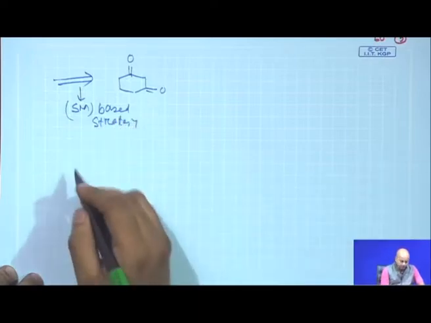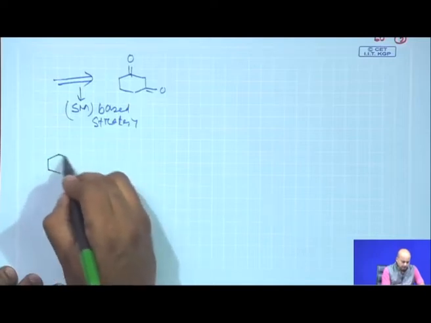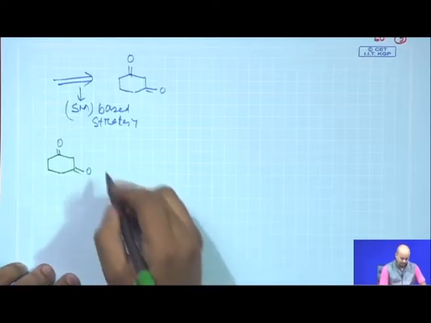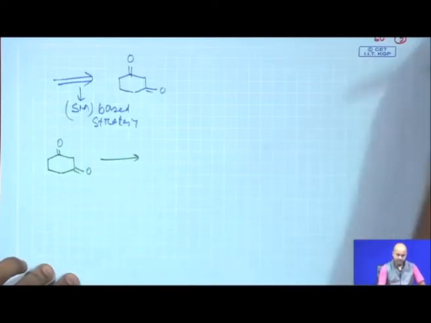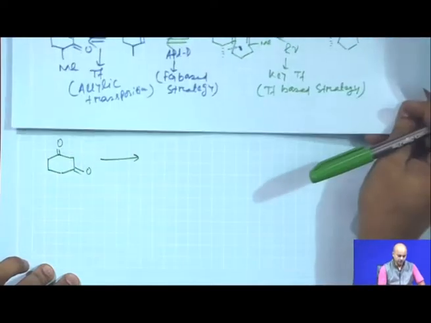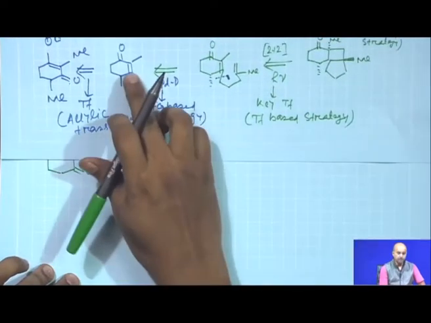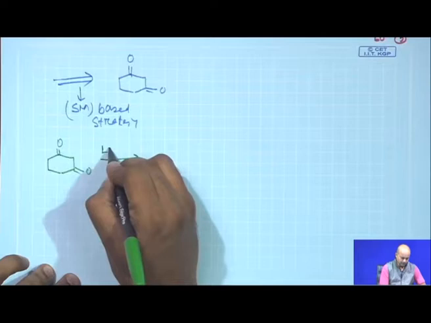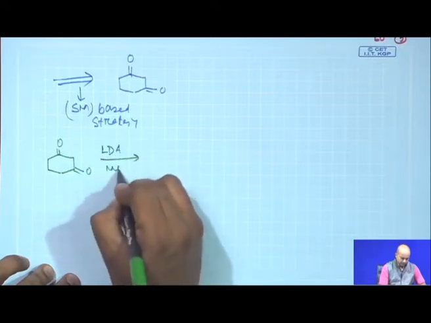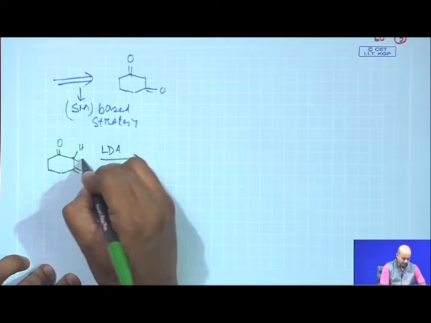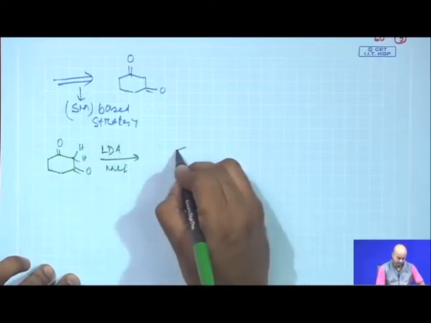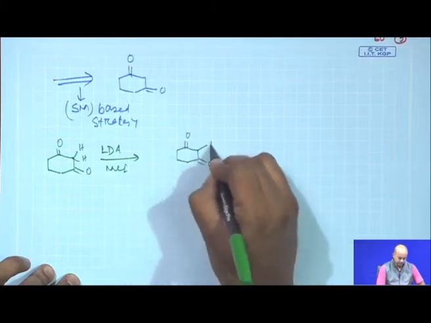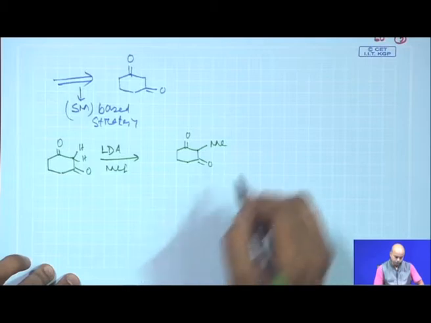So, now we will try to analyze how this starting material can be related to the intermediate. Initially, a methyl group has to be introduced here. To do this, we will just use LDA, methyl iodide, because the most acidic hydrogens are here. So, the first methyl is introduced in this way.